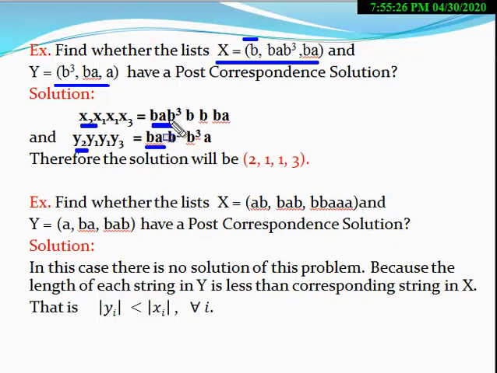After looking at these two, we find the number of 3B is greater in X than in Y. So here the number of 3B is greater.